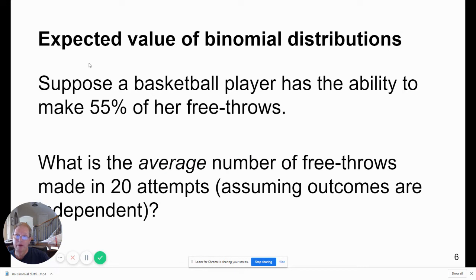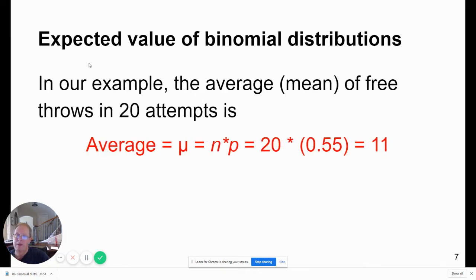Turning back to our problem, suppose a basketball player has the ability to make 55% of her free throws. What is the average number of free throws made in 20 attempts? Here it is. We're going to plug our numbers into our formula. The average or mean free throws in 20 attempts is 11. And this formula should make sense to you. If her chance of making a basket is 55% and she takes 20 shots, then you'd expect her to make 55% of those 20 shots, or in this case, 11 baskets.